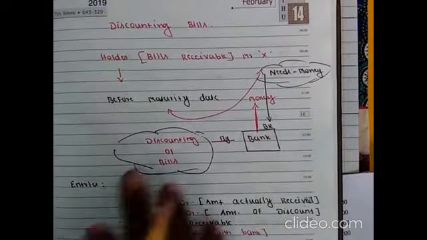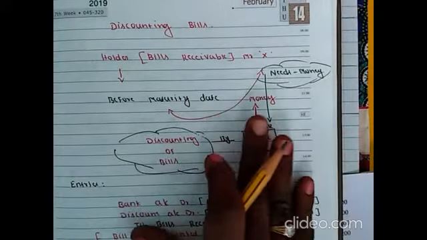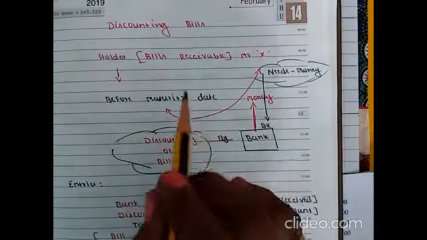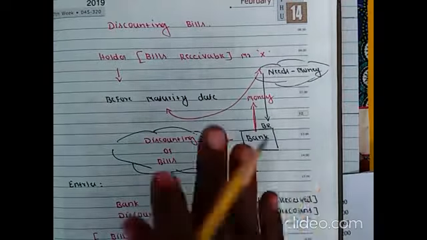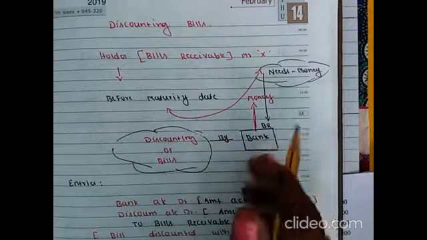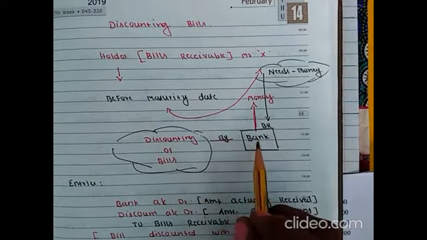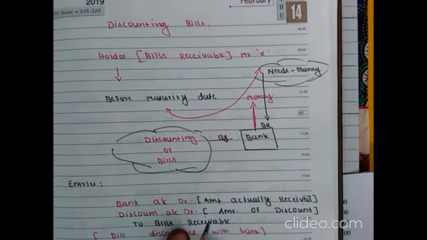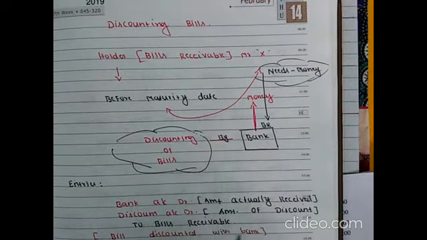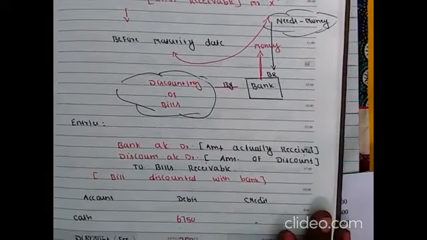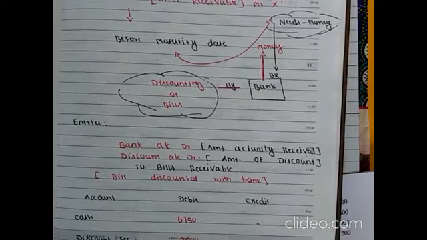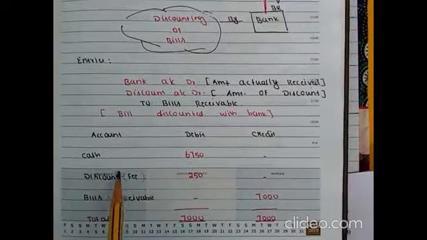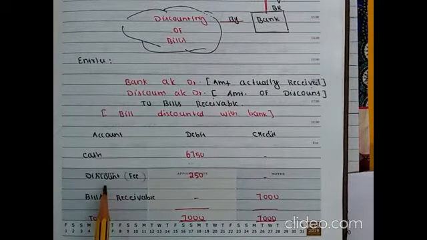So the drawer, that is the holder of the bills receivable, may discount the bill with the bank before the due date, the maturity date. At the time of discounting, the amount the bank charges for discounting the bill is called discount. This discount is an expense for the holder. Got it?